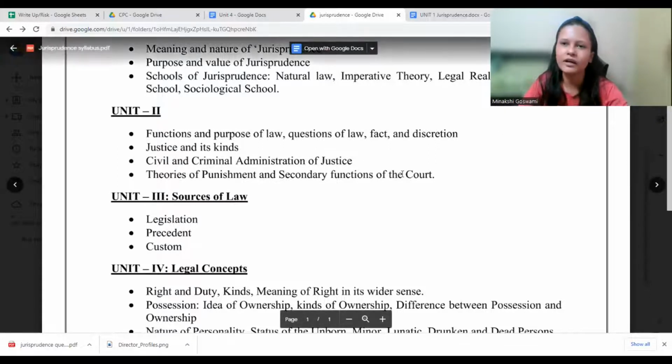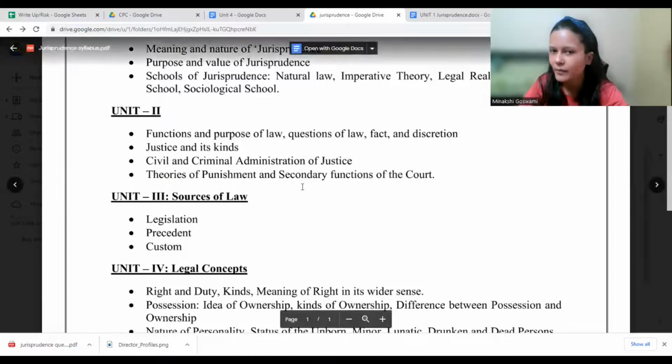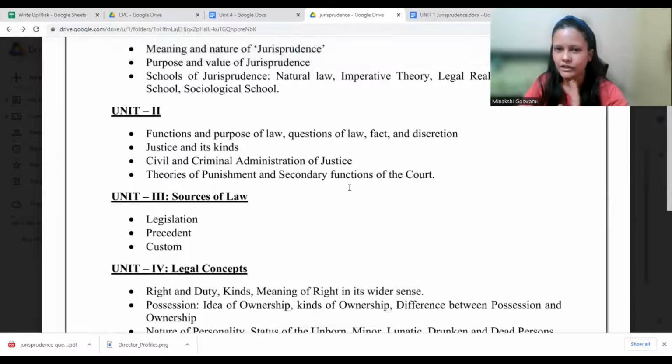And secondary functions of the court. Yes, primary function, we know what court does, right? Cases will be filed and court will try to decide those cases. But it's not just that what court is performing, but there are a lot many different things that court is performing these days. So what are some of the secondary functions, which are not like the main function, like providing justice, but these are again very important for the society? So what are the secondary functions of the court?